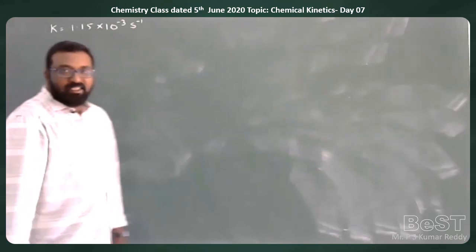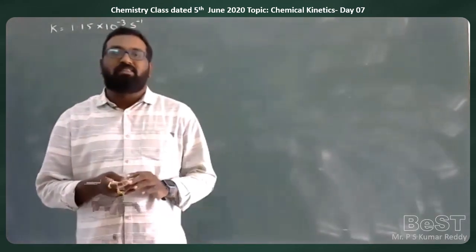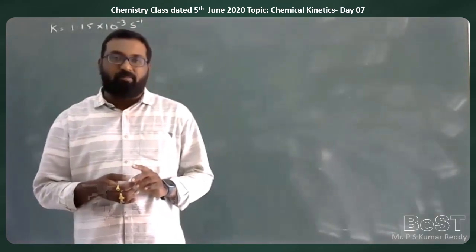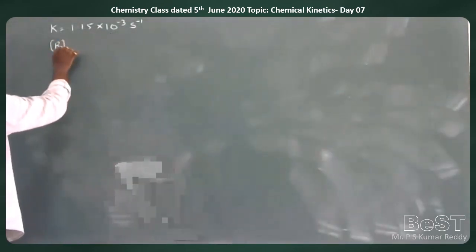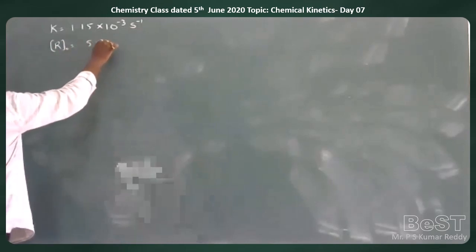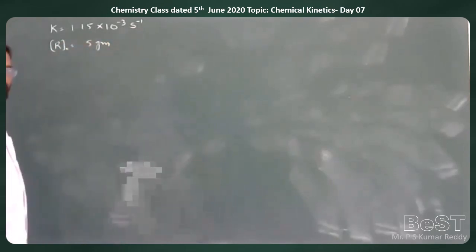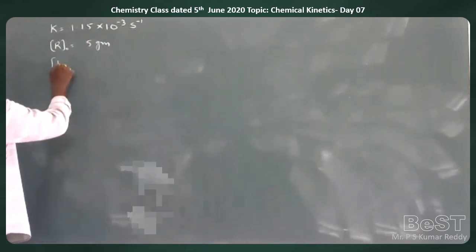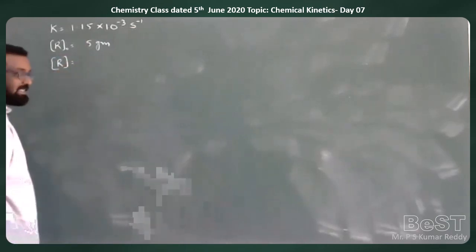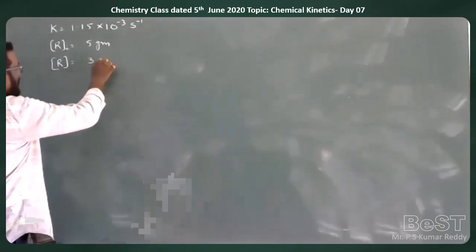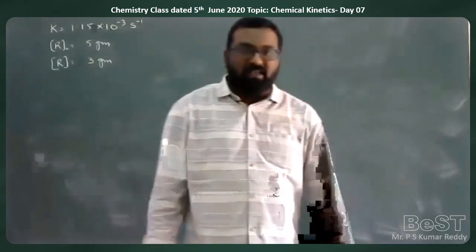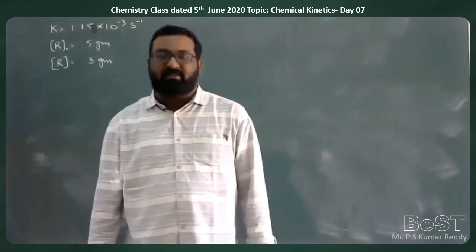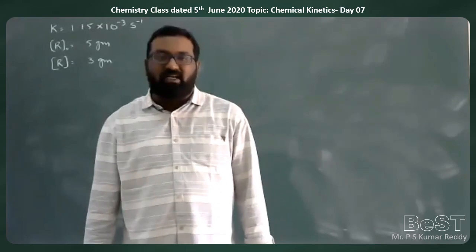So here 5 grams of the reactant is reduced to 3 grams. So that means the initial concentration, that is R naught value, is 5 grams. And the final concentration, that is the leftover concentration, is 3 grams. Why is it 3 grams? Because it is particularly given that 5 grams of the substance is converted into 3 grams. That means the remaining concentration is 3 grams.